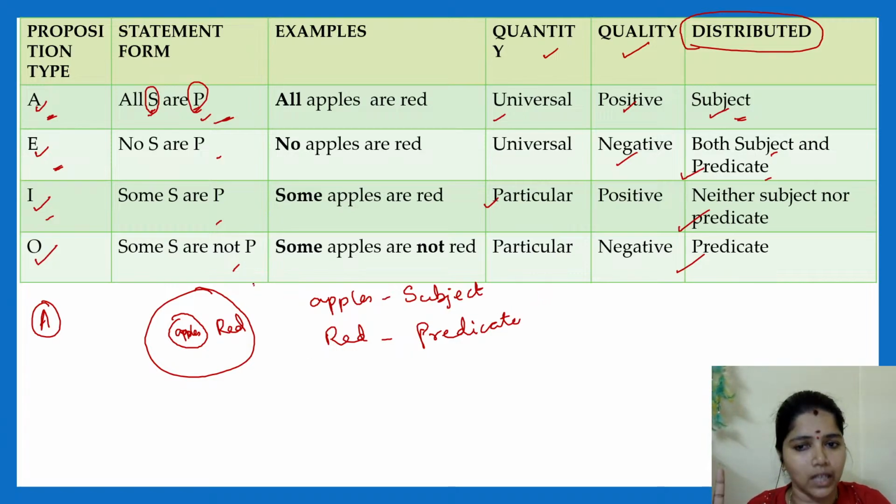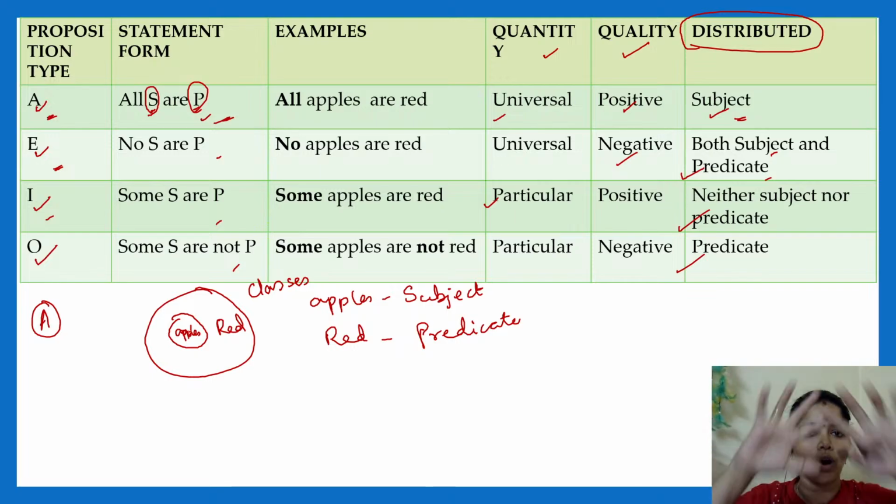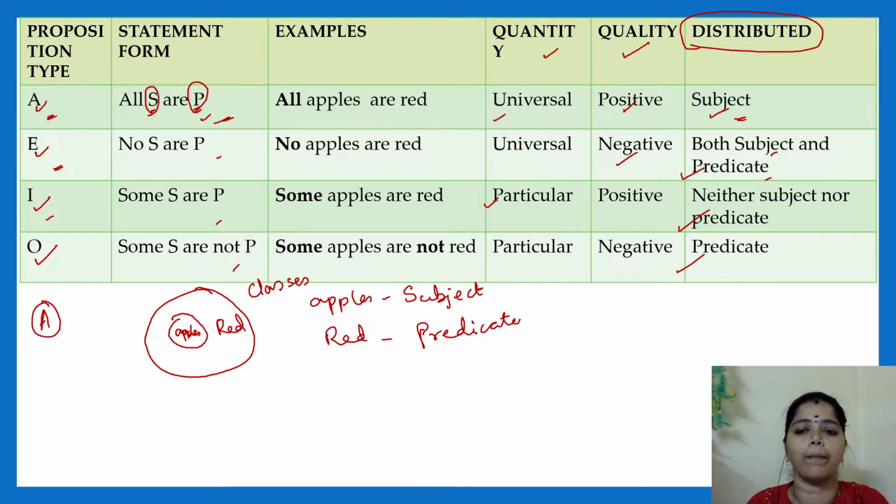One class is apples and another class is what? Red. Okay. So here see, all apples are red. Here I am talking about the apples. So all the apples will come under this red category. So here this we call it as what? Distribution. I tell all the apples. All the class of apples comes under red. Right. So all apples are red in color.